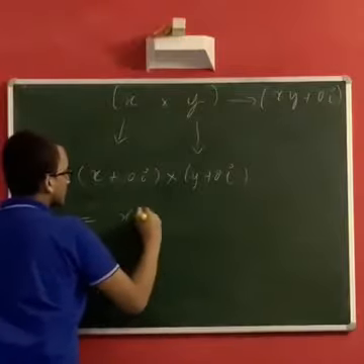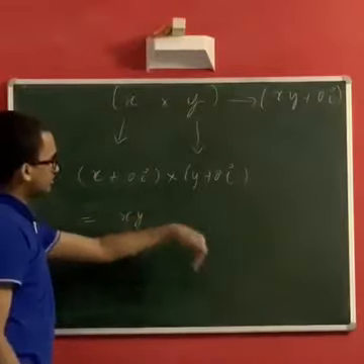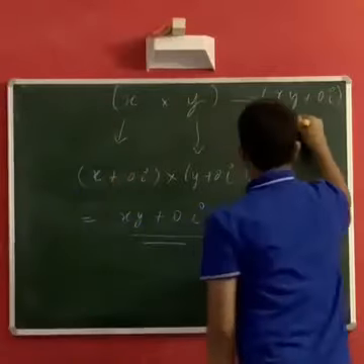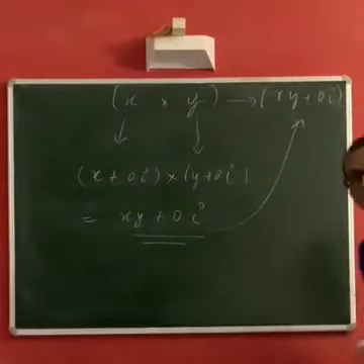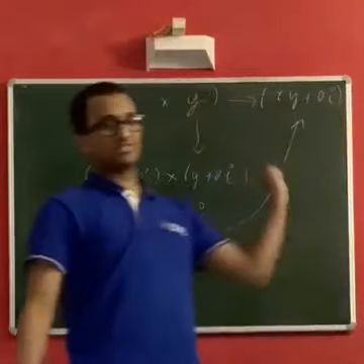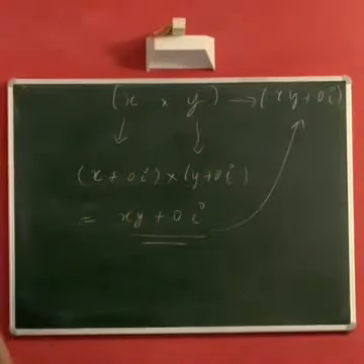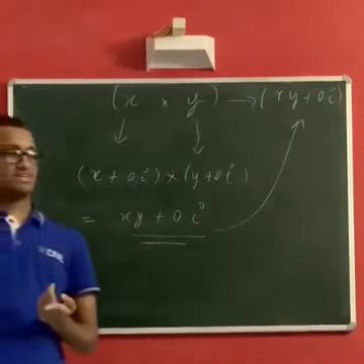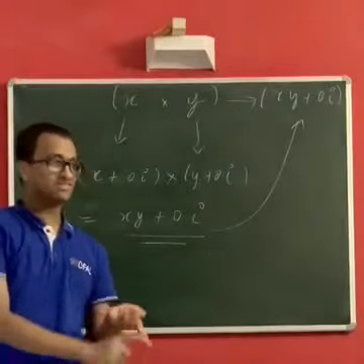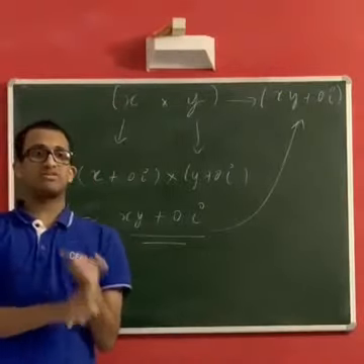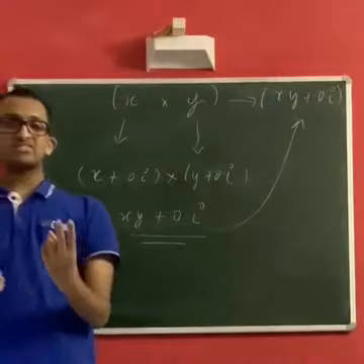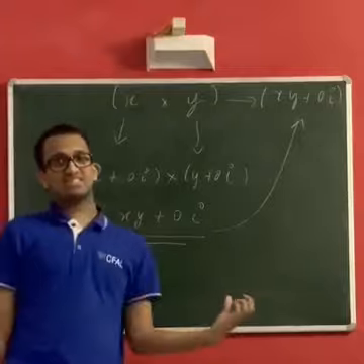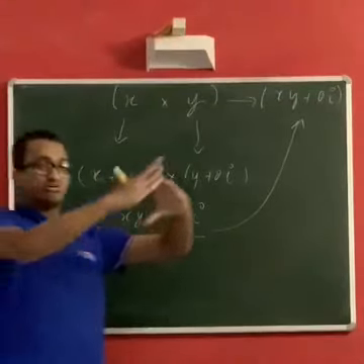What is their product? Again, distributive law, xy plus 0, 0, 0 plus 0i. Again, as you see, they are the same. So even multiplication is consistent with the definition of multiplication for complex numbers. So we checked that it's a field, we checked that it's an extension of real numbers because all the elements are there, and also the definition of the two operations that we've defined are consistent.